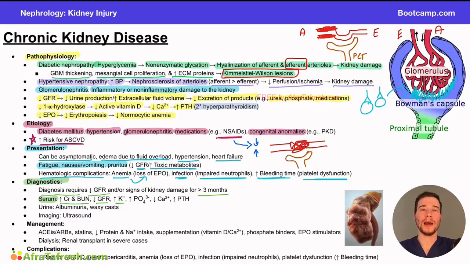So it's really important we're mindful and we're checking patients' potassium if they have chronic kidney disease. We also see a buildup of phosphate. Again, we talked about this earlier. Phosphate is a product that is normally excreted in the body, right? We use the phosphate we need, we get rid of the phosphate we don't need. If we have elevated levels of phosphate, this is going to contribute to our decreased calcium.